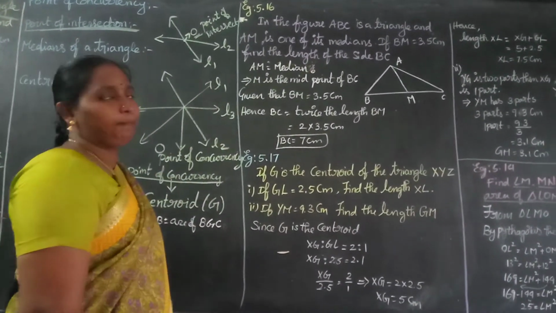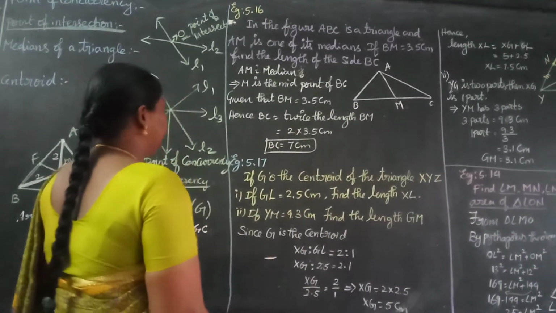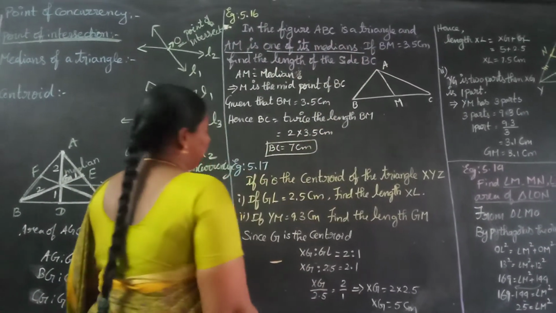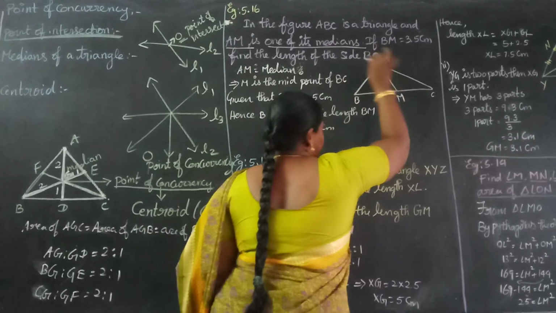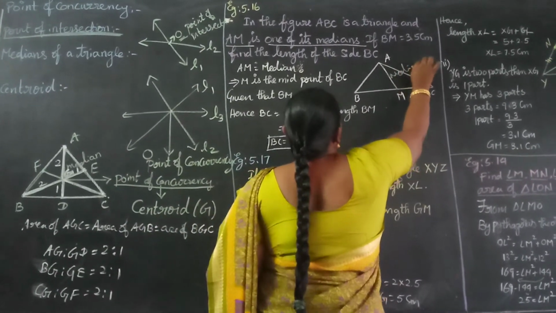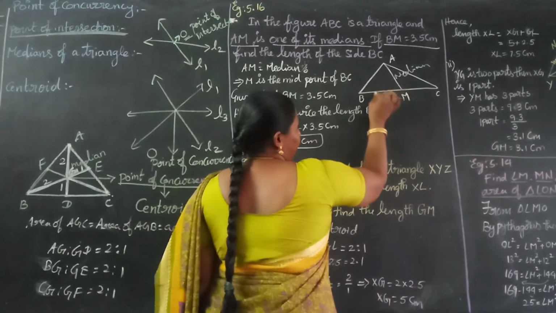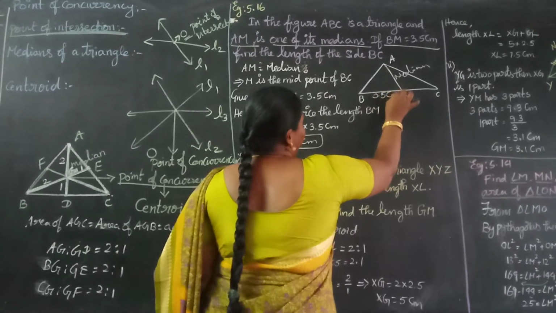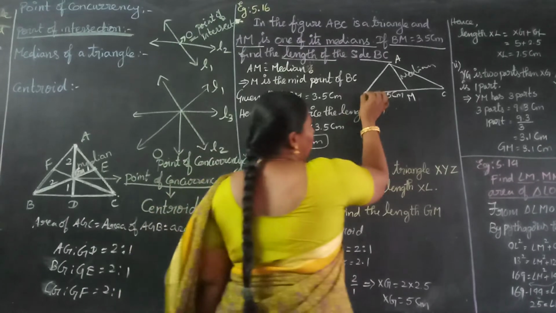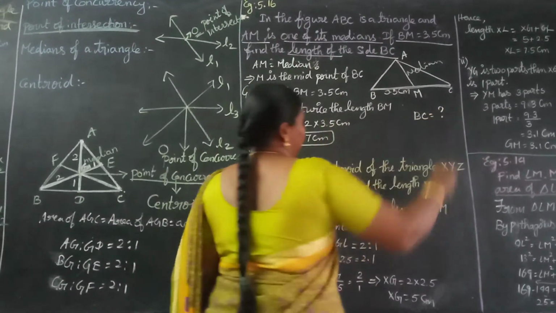So next, example 5.16. In the figure ABC is a triangle and AM is one of its medians. They given ABC is a triangle and AM is a median. If BM equal to 3.5 centimeter, they given the BM length as 3.5 centimeter, find the length of the side BC. So the whole length, the base of the triangle BC, we are going to find.